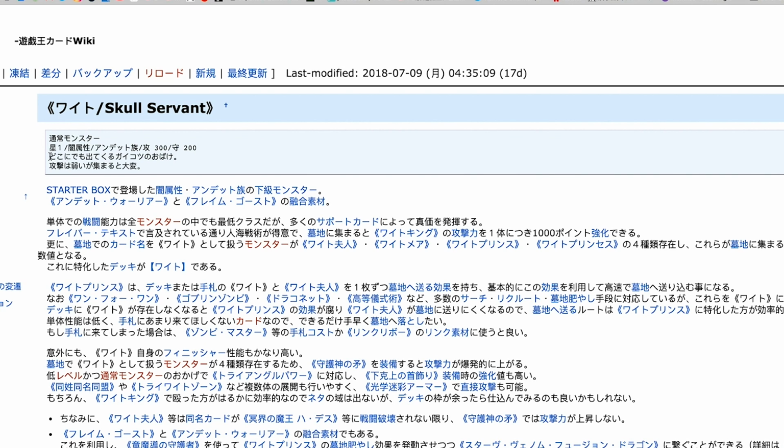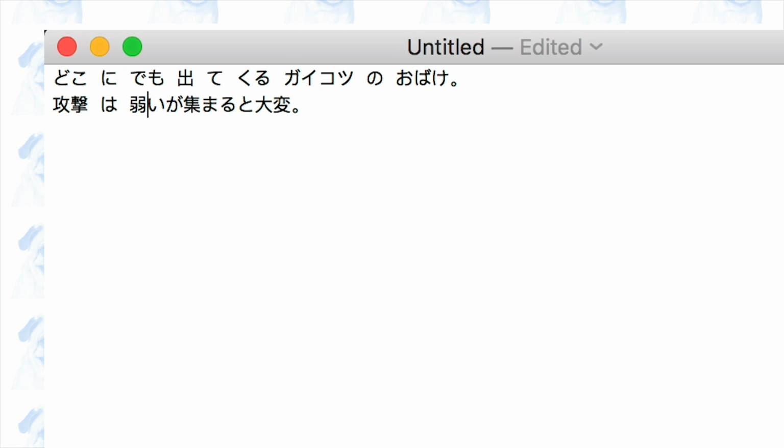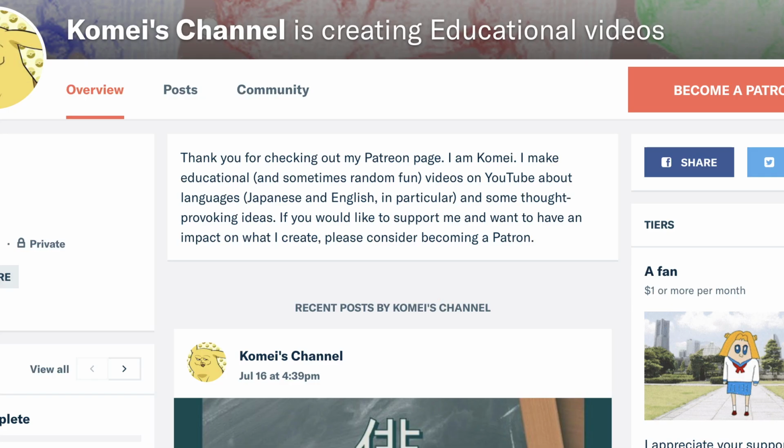I copy and pasted the flavor text of each card onto a text file. Then I manually segmented the sentences into words because in written Japanese, there are no spaces between words, and the software I used for the analyses does require a space between words. The text files are available from my Patreon page.